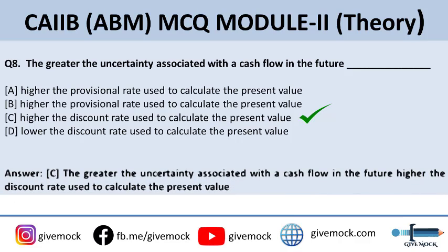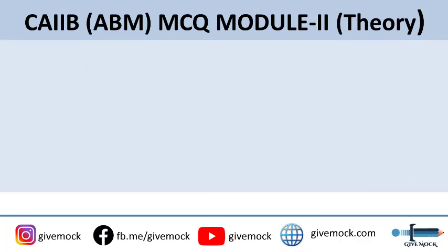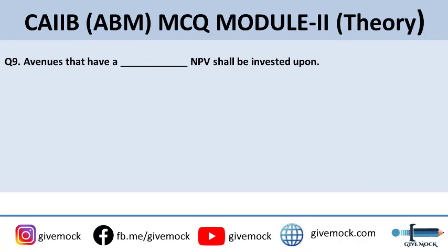I will repeat the question. The greater the uncertainty associated with a cash flow in future, higher is the discount rate used to calculate the present value. Now coming up to the ninth question. Avenues that have a dash NPV shall be invested upon. The options are -1, negative, positive, or square of risk. The correct answer is positive NPV.